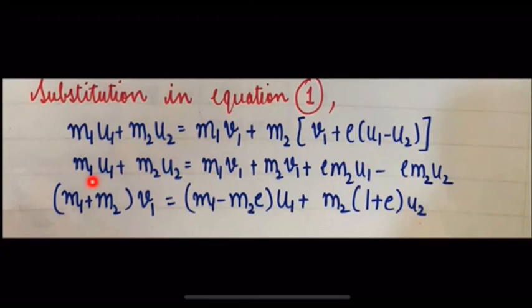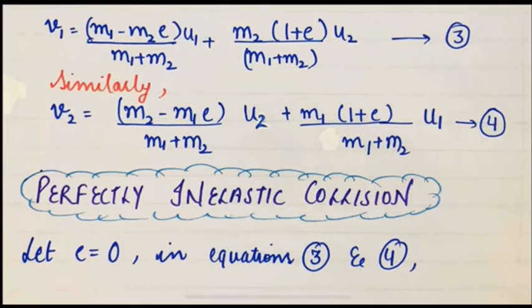Multiplying m2 inside, we'll get m1 u1 plus m2 u2 is equal to m1 v1 plus m2 v1 plus E into m2 u1 minus E into m2 u2. Rearranging this equation, we'll get m1 plus m2 into v1 is equal to m1 minus m2 E into u1 plus m2 into 1 plus E into u2. From this equation, we'll get v1 is equal to m1 minus m2 into E upon m1 plus m2 into u1 plus m2 into 1 plus E over m1 plus m2 into u2.